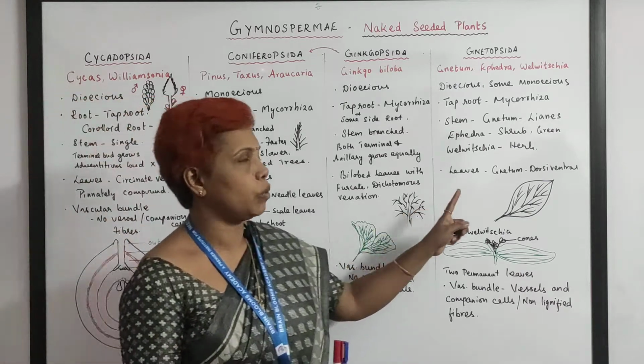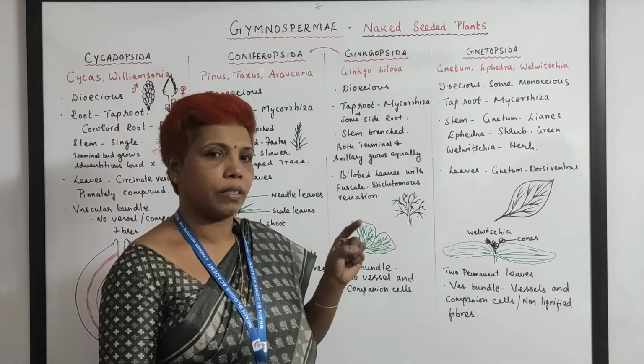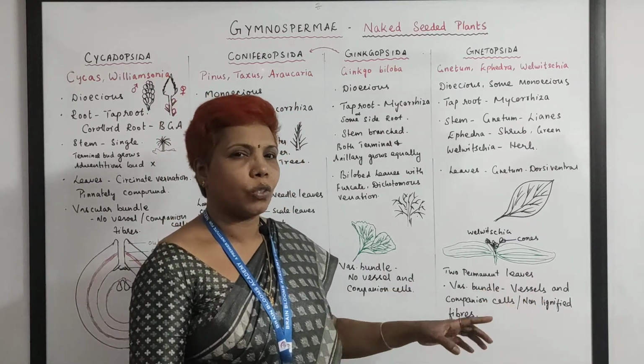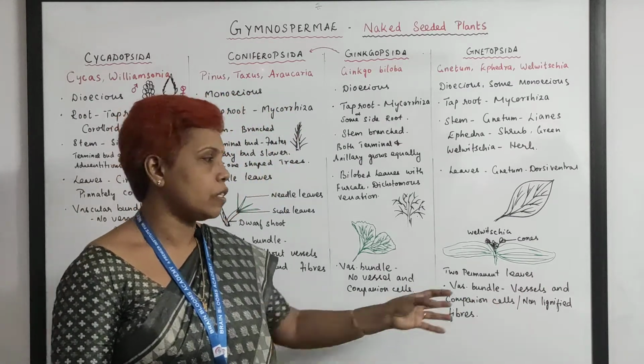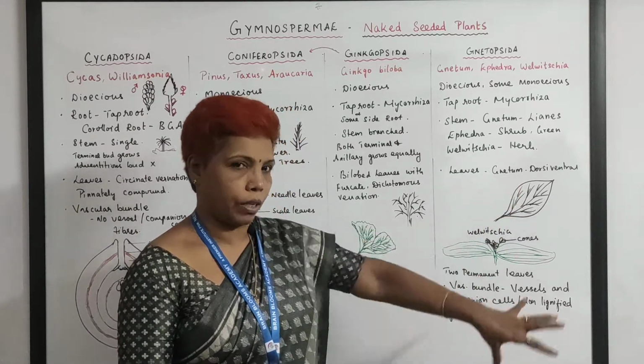But when you come down to Gnetopsida, there is a vessel element, there are companion cells, and non-lignified fibers are also present. So this is the quality of an angiosperm, and the leaves are the quality of an angiosperm.